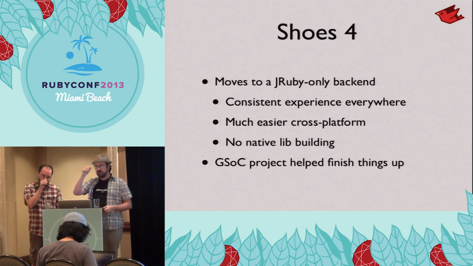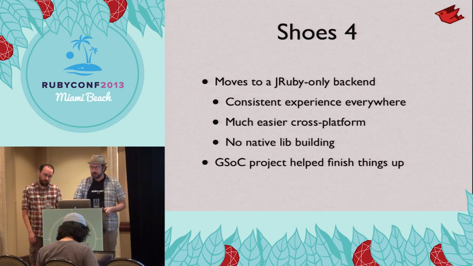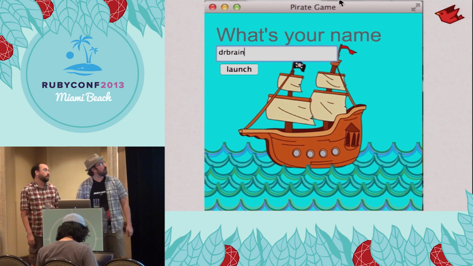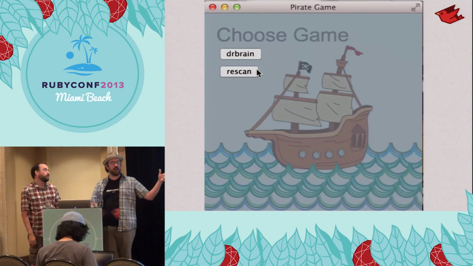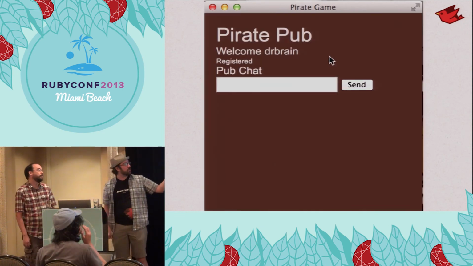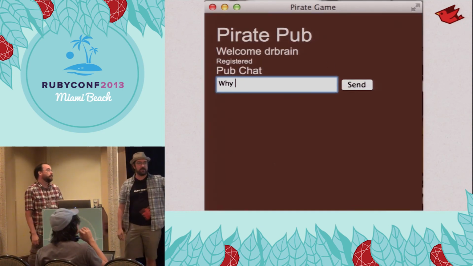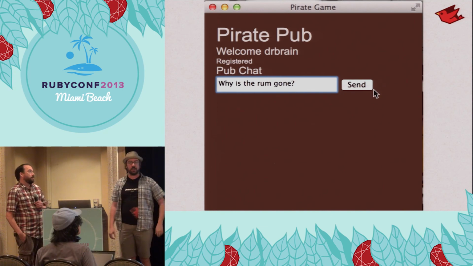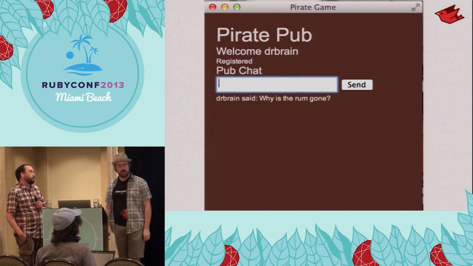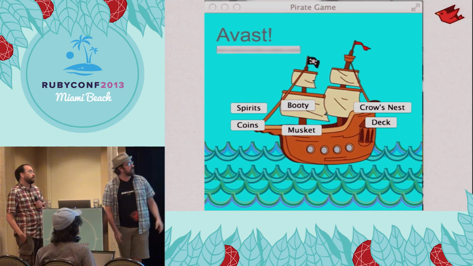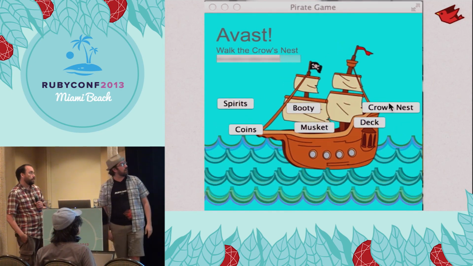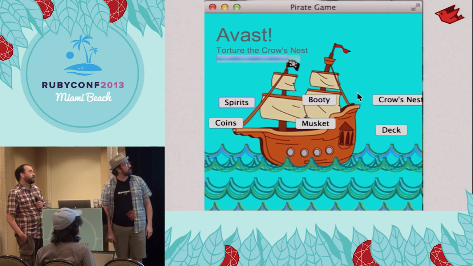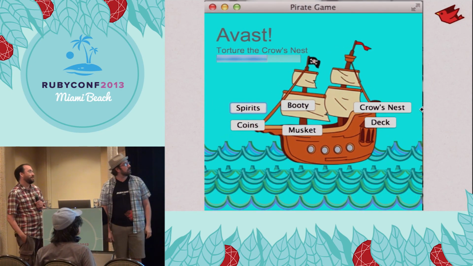In the other room, in one of the salons, there's actually a talk on an application that uses DRb and Shoes 4 to do a Spaceteam-like pirate game. Davey, Eric, and Ryan are talking about that in the other room. Since they couldn't be here and we couldn't be there, I thought we'd get a video from them to show this application running.